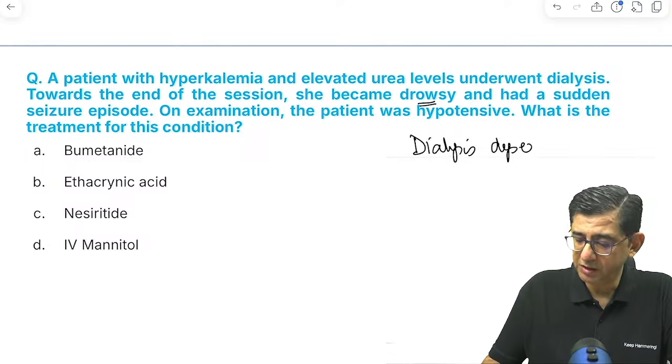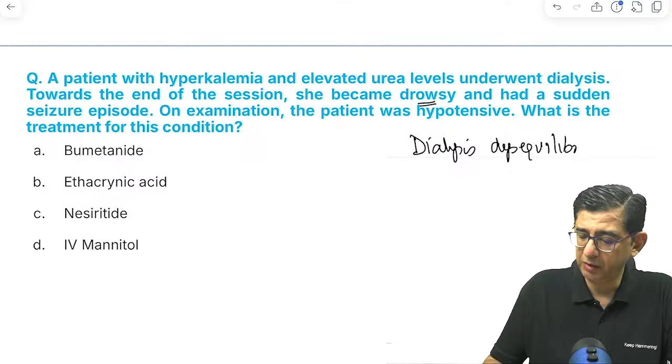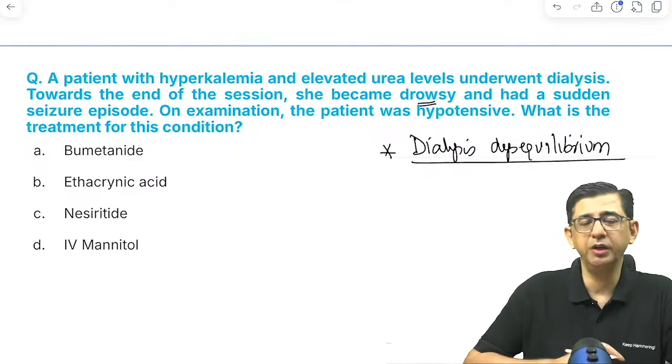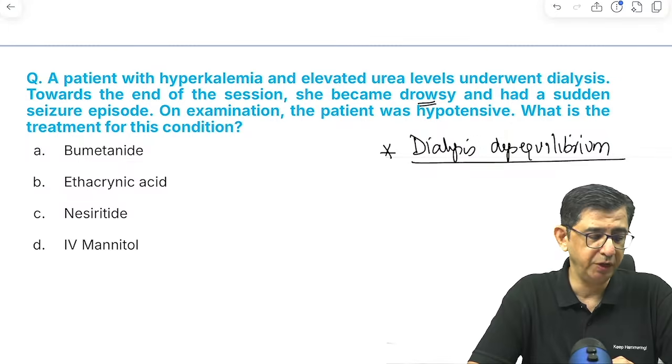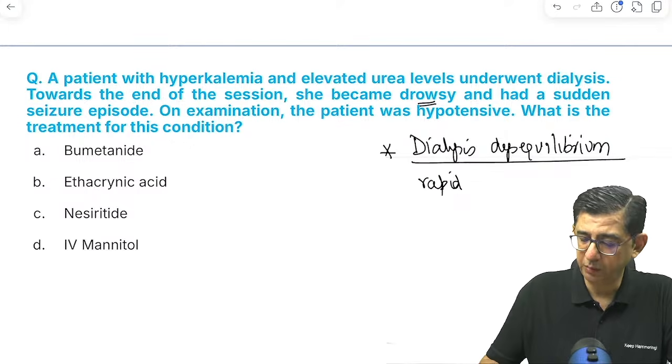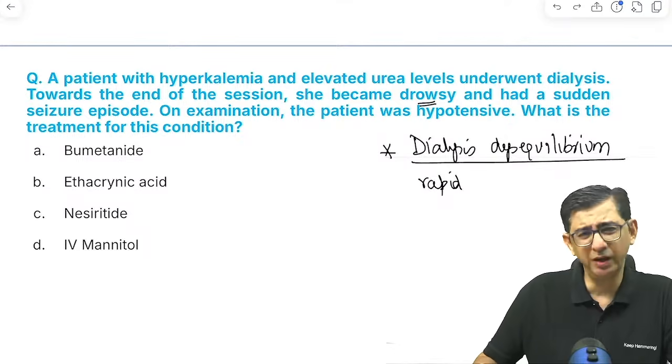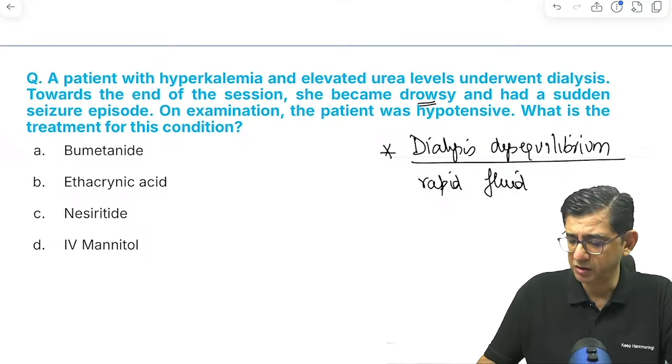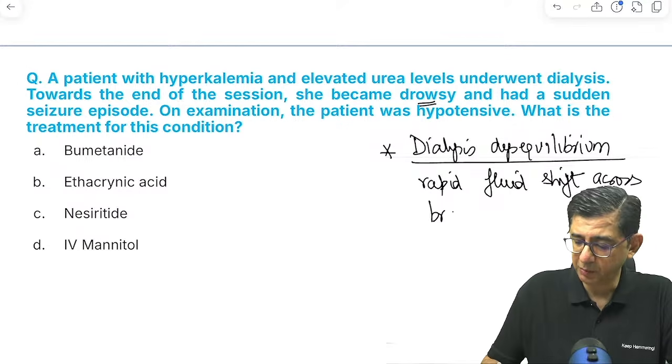Normally when we do dialysis in a patient, the session of dialysis lasts for 4 hours, but the first session of dialysis we usually do not do for 4 hours, because rapid fluid shifts across the brain will occur. Because of the rapid fluid shift across the brain, there can be cerebral edema developing in this patient. Dialysis disequilibrium means rapid osmotic changes, rapid fluid shift across the brain, which causes cerebral edema.